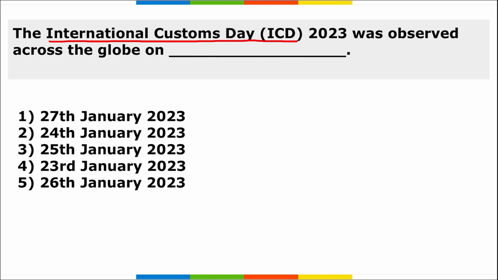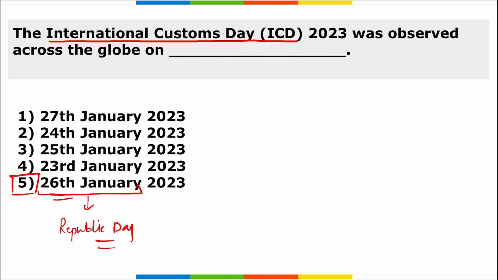Next, International Customs Day 2023 was observed across the globe on which day? I repeat, International Customs Day is observed on 26th of January 2023. This day is observed to acknowledge the role of customs officials in managing the efficient flow and exchange of goods and services across India. And you see, it is observed on 26th of January. 26th of January is also your Republic Day.